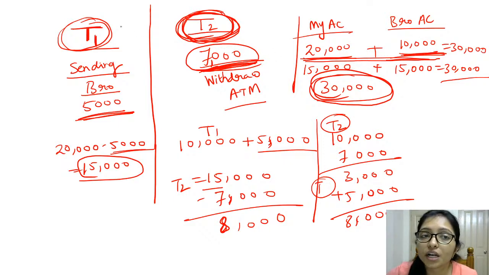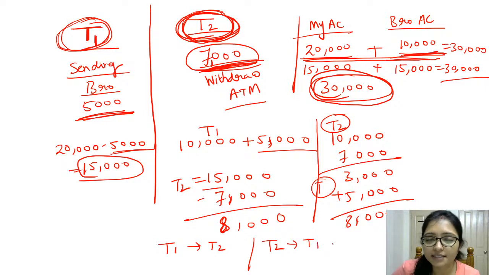transaction 1 will not create any problem and it will be totally separated. They should be isolated. Transaction 1 and transaction 2 should be isolated, meaning we can think of transaction 1 after transaction 2, or transaction 2 after transaction 1.